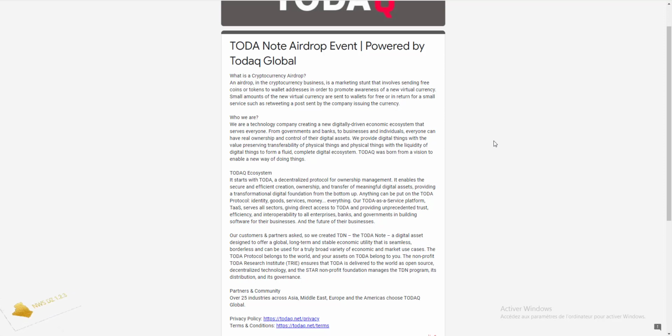Let's study a little more about the Todak project. Todak is a technology company creating a new digitally driven economic ecosystem that provides digital things with the value preserving transferability of physical things, and physical things with the liquidity of digital things, to form a complete digital ecosystem. Anything can be put on the Todak protocol: identity, goods, services, money, etc. From governments and banks to businesses and individuals, everyone can have real ownership and control of their digital assets. Todak was born from a vision to enable a new way of doing things.